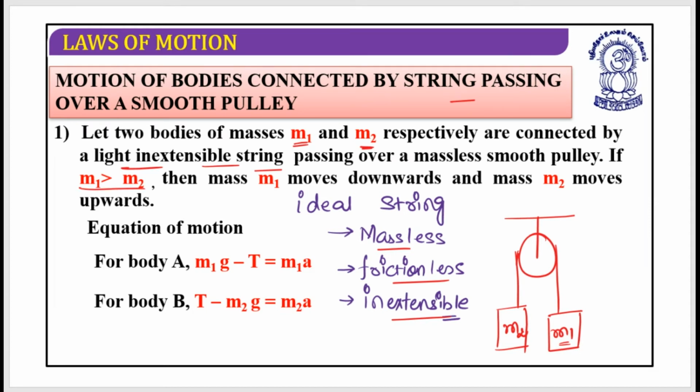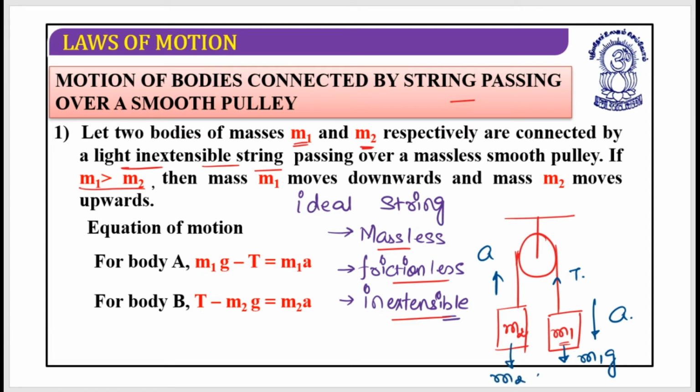So when we assume M1 is greater than M2, this block should be moving down with a certain acceleration A, and this block should be moving up with acceleration A. If M1 is moving in the downward direction, it is obvious that M2 is moving in the upward direction. I hope these things are clear. Is it clear? Great. Now let's write down the relations. Before that, let's draw the free body diagram of the situation. This is M1, this must be the tension T, and this is the force acting in the downward direction, which is m1g.